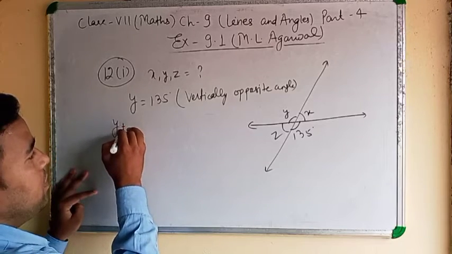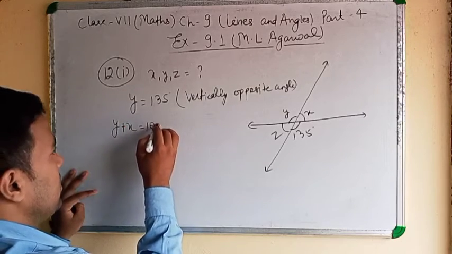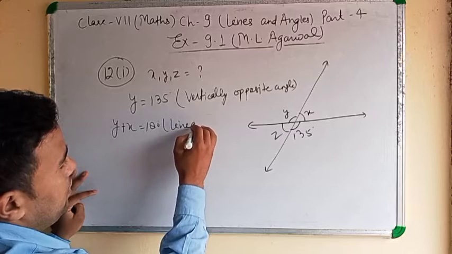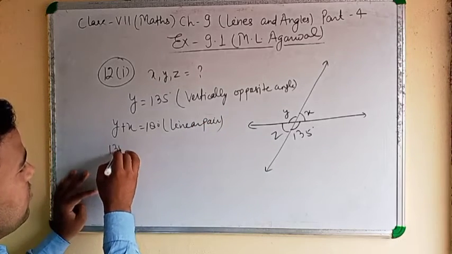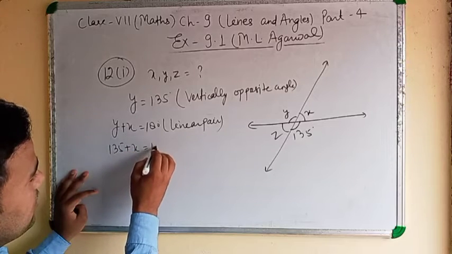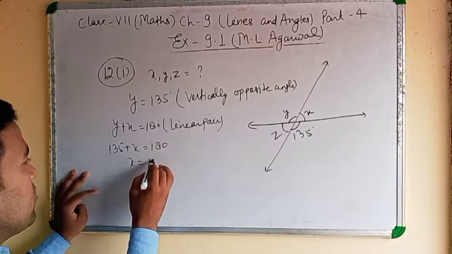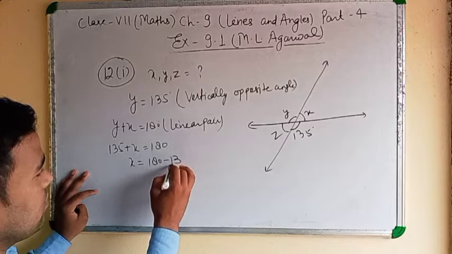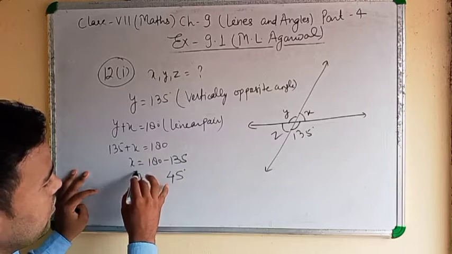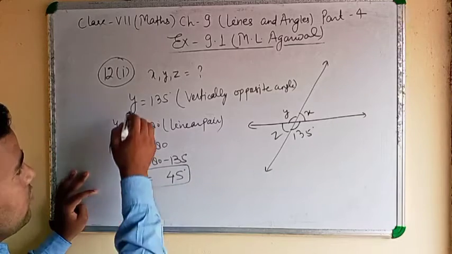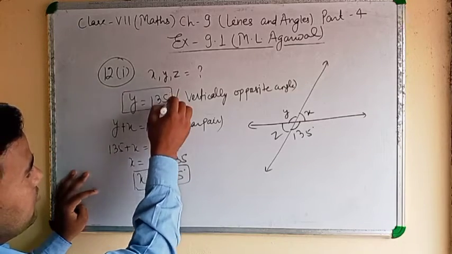Then y plus x equal to 180 degree by linear pair. Y equal to 135, plus x equal to 180. X equal to 180 minus 135. X equal to 45 degree. Clear? Y equal to 135.